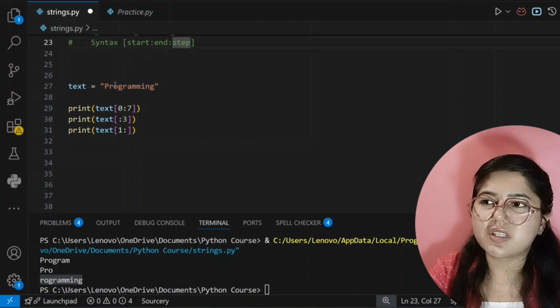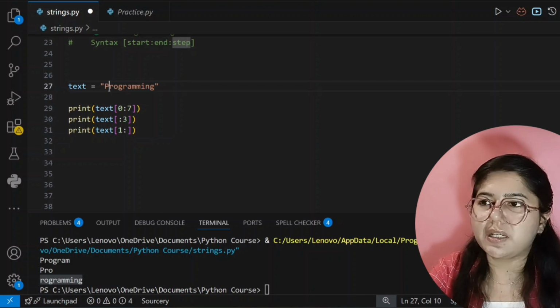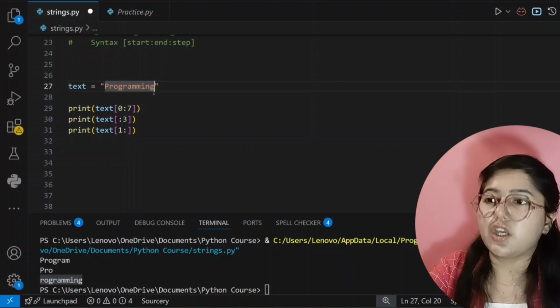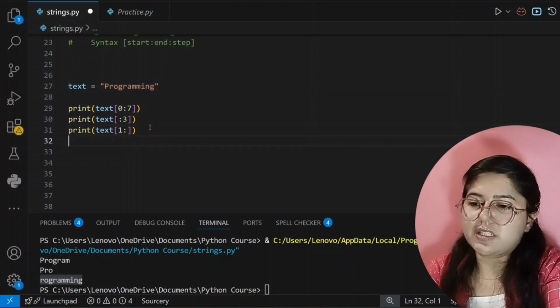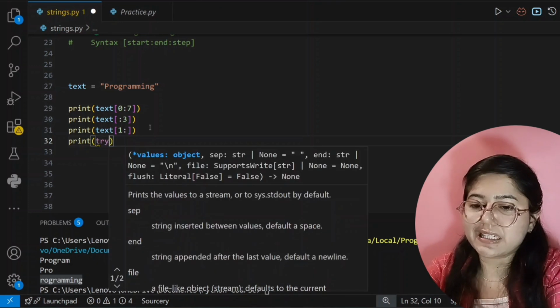If I want to skip alternate characters, how will we write it? For example, if I want to print P, then R will be skipped, then it will print O, then G will be skipped, then it will print R, then A will be skipped, then it will print M, then this other M will be skipped, then it will print I, then this N will be skipped, and then it will print G.